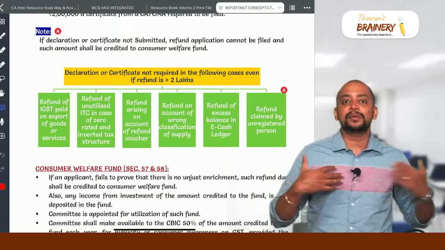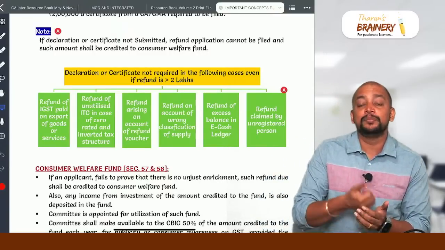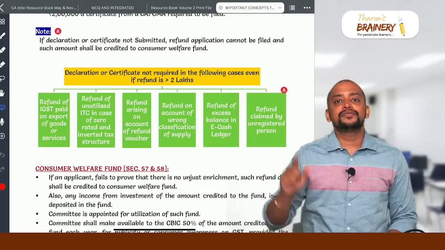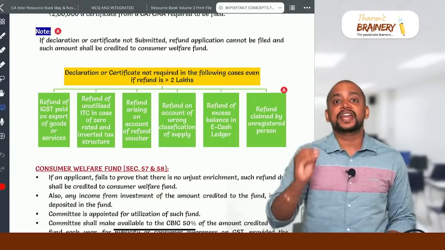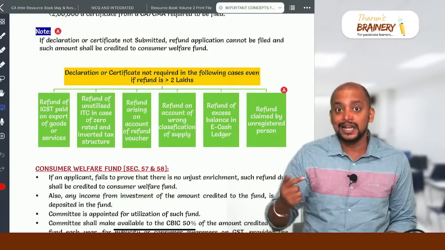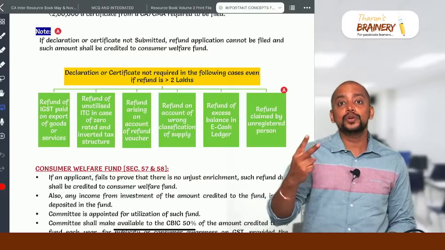In that case, supplier will retain the GST, which means supplier will not get any benefit, but there is a burden on the recipient. Now recipient can get the refund. So how can the recipient get the refund? Supplier will be giving a letter of cancellation of supply. Based on the letter of cancellation of supply, recipient can submit that as documentary evidence and he can get the refund. So 2 years from the relevant date.